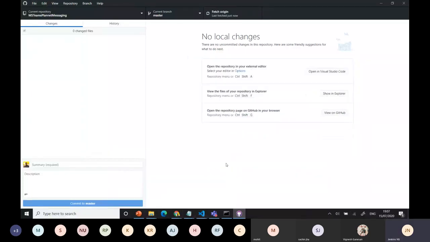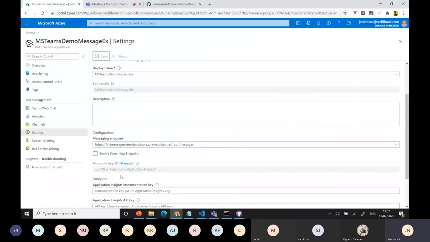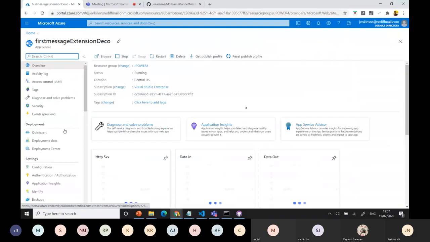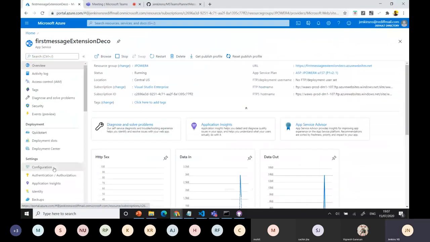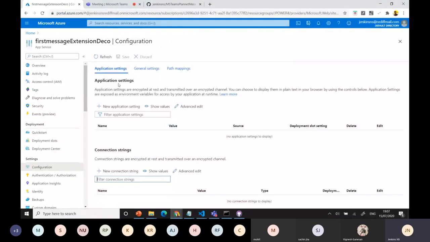This is mostly the coding side completed. Now only the Azure side we need to do inside the application, right? We have the configuration there, and in the configuration, we have the application settings. Under settings, we need to change something because Teams directly supports 8.10. That's in the node part.